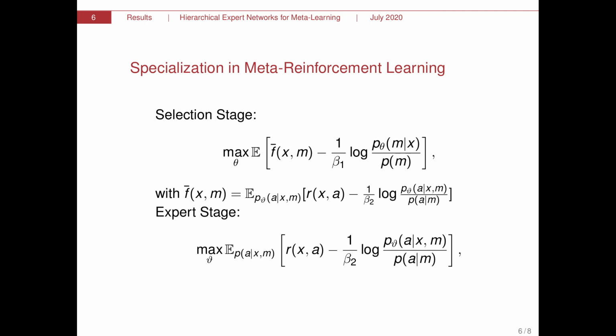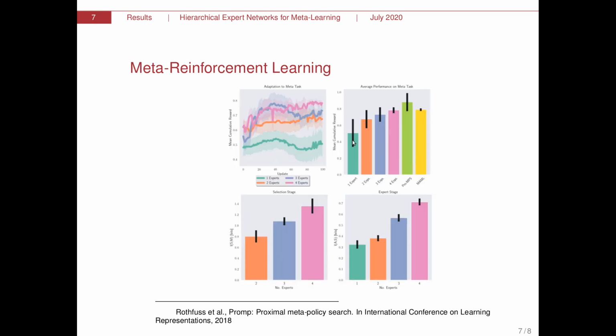So obviously, if you use one single learner, like in this case here, it's almost impossible to solve the task. But as soon as we have two experts that can specialize on certain parameter settings, it gets better, and we can also achieve, with 4 experts that are again shallow neural networks, similar performance to proximal meta-policy search and MAML, which we have used as a baseline again here.